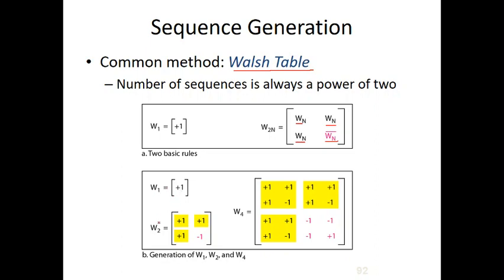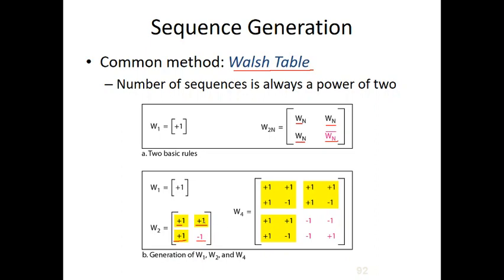If we want W2, then Wn, Wn, Wn, Wn bar. Here Wn is nothing but +1, so +1, +1 and again +1. Here +1 bar becomes -1. The inverse: +1 becomes -1 or -1 becomes +1. So in this case it is -1.